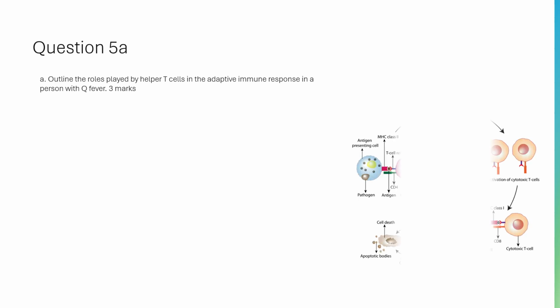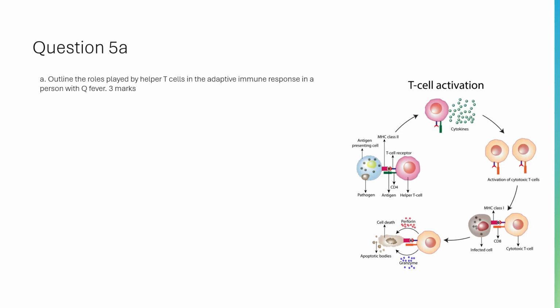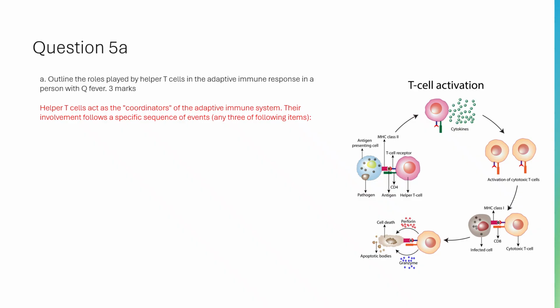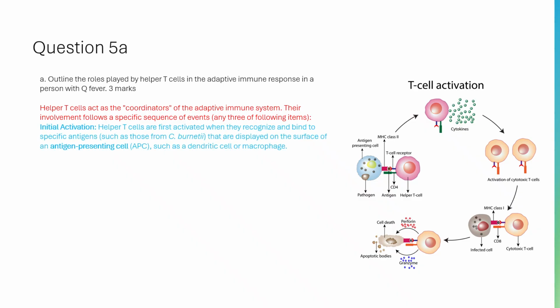Helper T cells act as the coordinators of the adaptive immune system. Their involvement follows a specific sequence of events. Any 3 of following items: initial activation. Helper T cells are first activated when they recognize and bind to specific antigens, such as those from C. burnetii, that are displayed on the surface of an antigen-presenting cell, APC, such as a dendritic cell or macrophage.